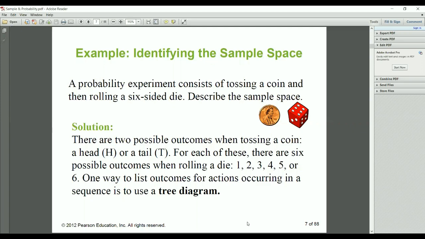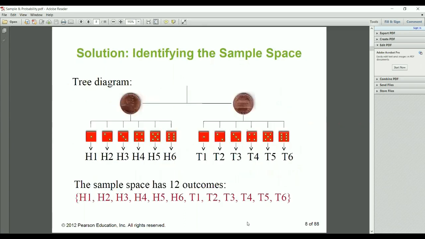One way to list outcomes for actions occurring in a sequence is to use a tree diagram. So what is the tree diagram? So if I want to find the solution, this is the tree diagram. You do not actually have to draw it all the time. You have to consider what are all the possible outcomes in that probability experiment. So tree diagram: if I toss the coin and roll the die, one is H1, H2, H3, H4, H5, H6. ये जो हम dice देख रहे हैं, that is all the possibilities. And this is T1, T2, T3, T4, T5, T6.